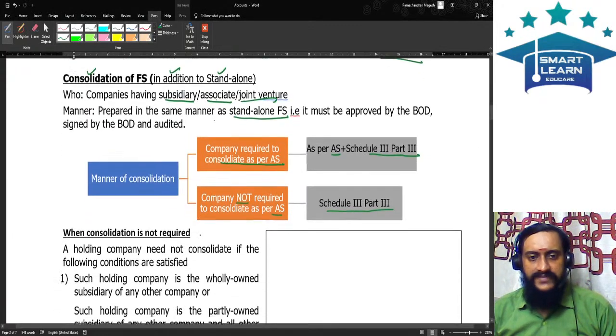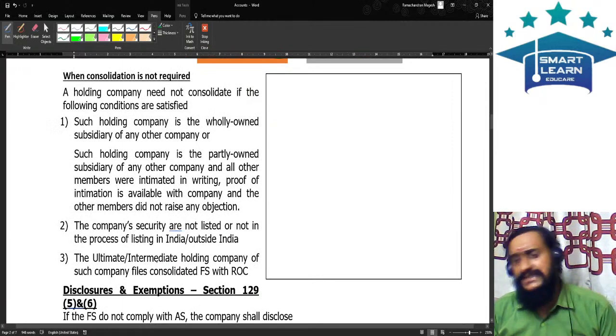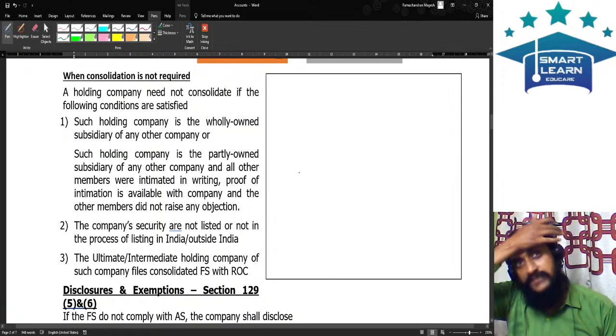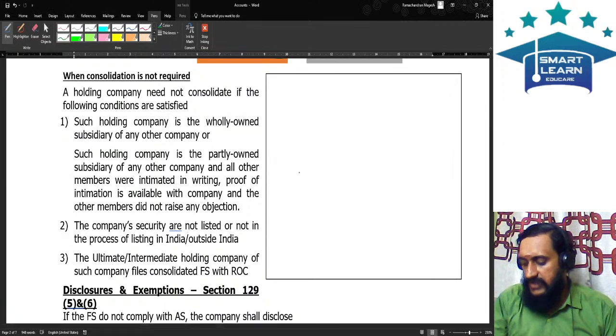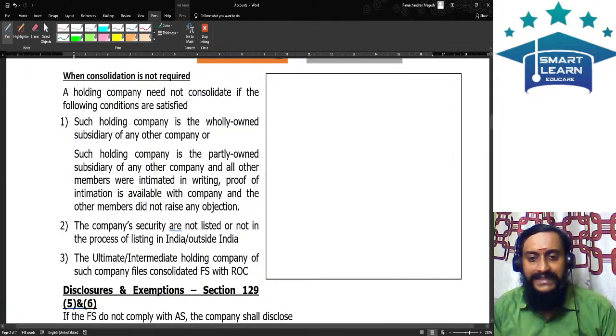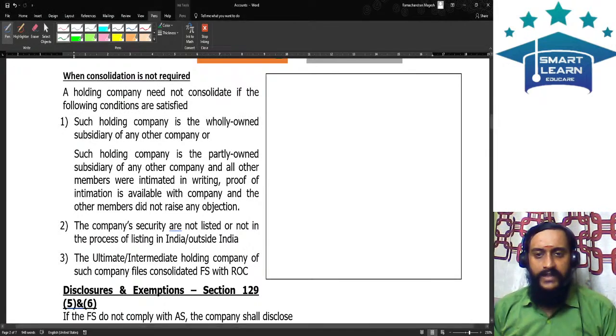However, there is a relaxation with respect to the consolidation. When is there a relaxation with respect to the consolidation? Basically, do understand that the relaxation from consolidation is for the intermediate holding company. Let us also try to understand what is an intermediate holding company.